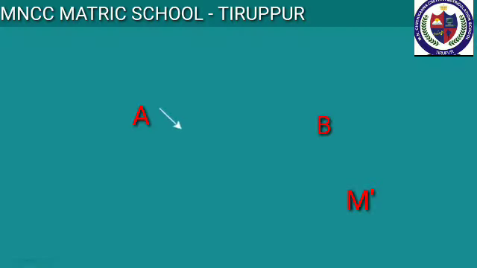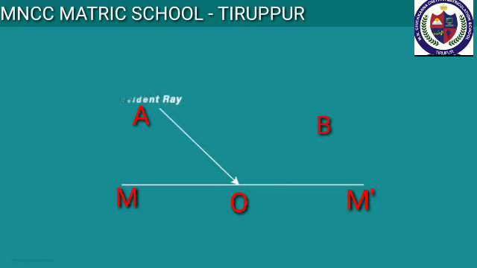Now let's learn about the law of reflection. Consider a plane mirror M dash as shown in this picture. Let AO be the light ray incident on the plane mirror at O. The ray AO is called the incident ray. The plane mirror reflects the incident ray along OB. The ray OB is called the reflected ray.